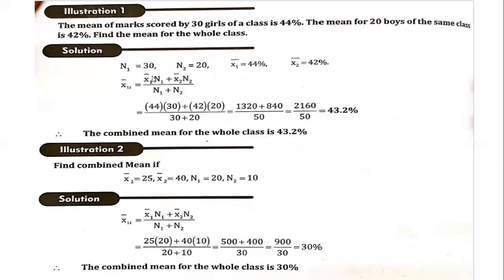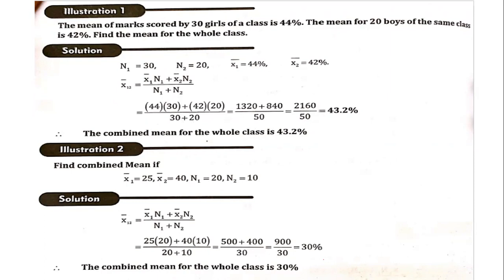Now, we know that the first mean, that is the mean of girls, x1 bar is 44, and the count is 30. Similarly, the boys' mean is 42, the count is 20, divided by 30 plus 20. So we'll be getting 43.2%. So two means are taken here, the boys' mean and girls' mean, combined together to get the mean of the entire class.